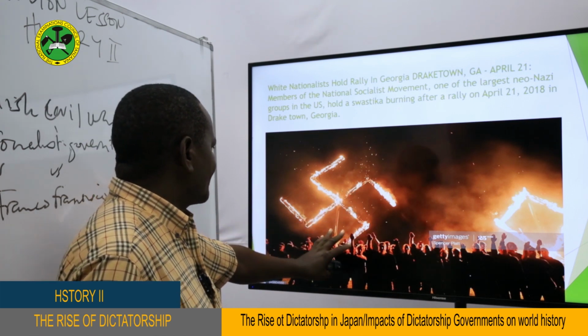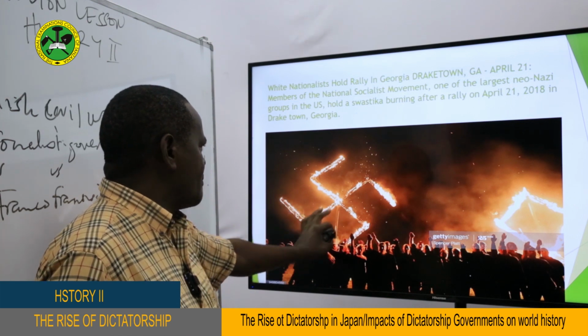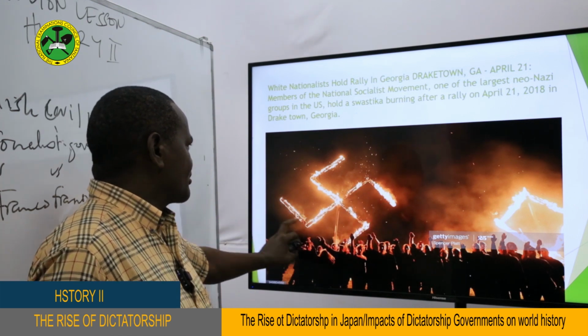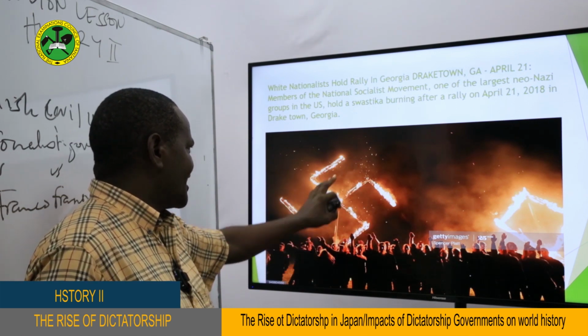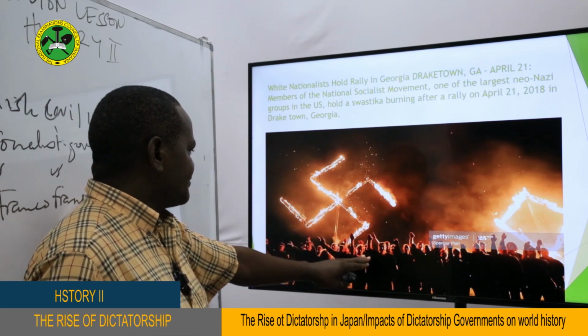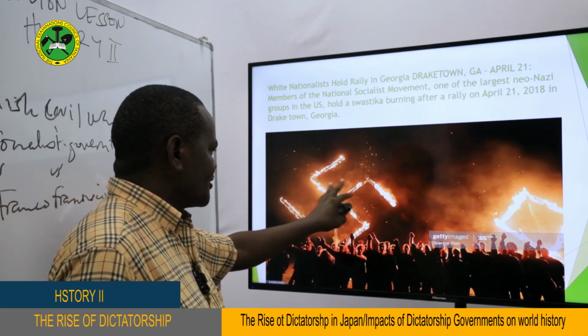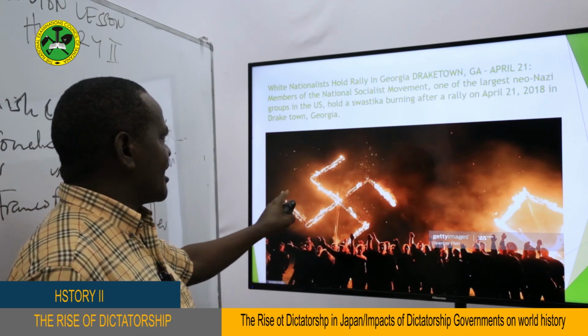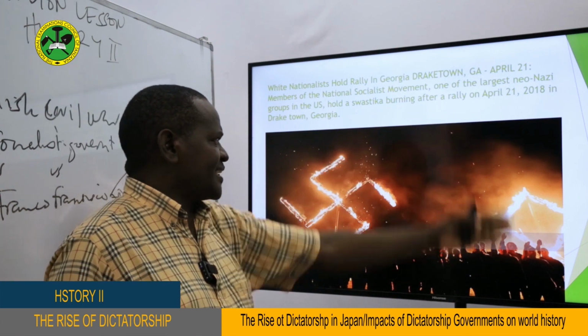And these people, as you can see, this is the swastika. This is the emblem which was used by the Nazis, and it's called a swastika. And they are carrying it. And in fact, they are also saluting like the Nazis, as you can see. So this shows that even today, as we speak, and this is very recent, my dear students, this is just 2018.